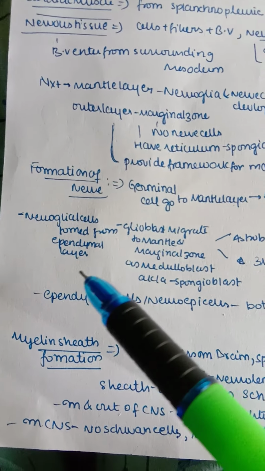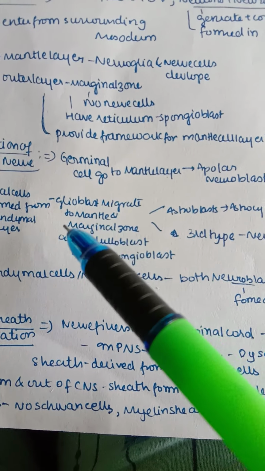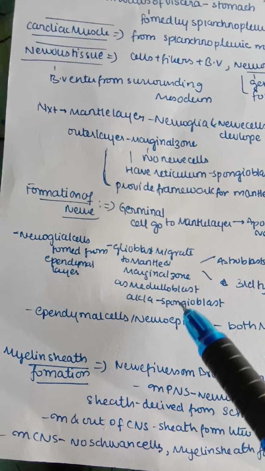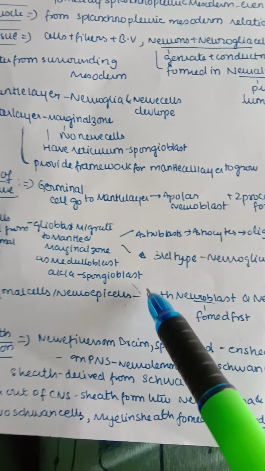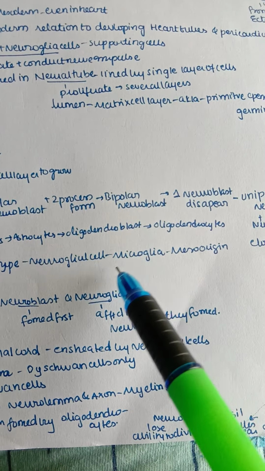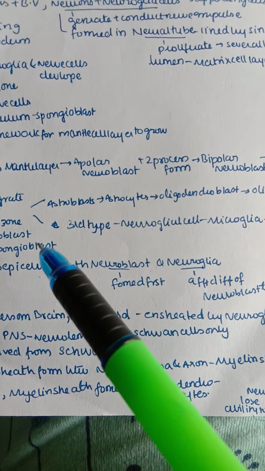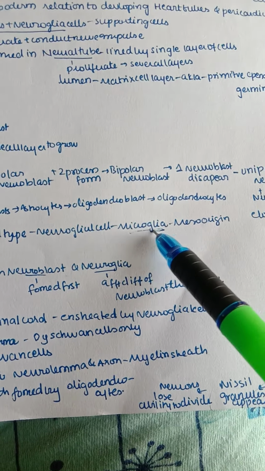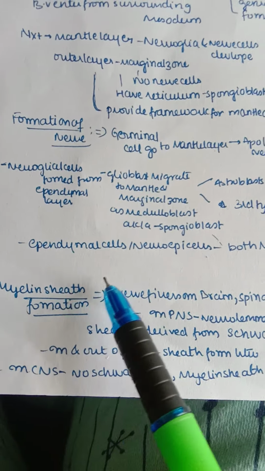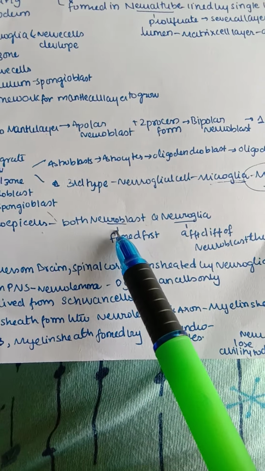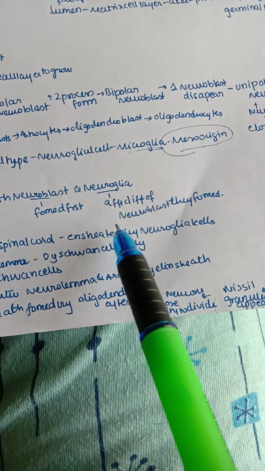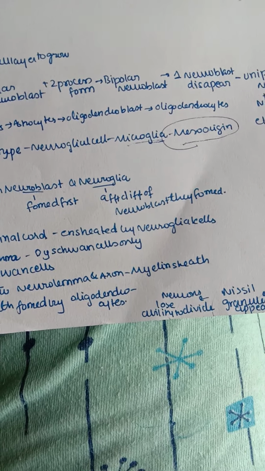Next the neuroglial cells are formed from the ependymal layer. Glioblasts migrate to the mantle and marginal zone as medulloblasts, also known as spongioblasts. These give rise to astroblasts, which form astrocytes, and oligodendroblasts, which form oligodendrocytes. And the third type of neuroglial cell is microglia, which is mesodermal in origin. Next, coming to the ependymal cells or neuroepithelial cells, both give rise to neuroblasts and also neuroglia. The neuroblast is formed first, but the neuroglia is formed after the differentiation of neuroblasts.